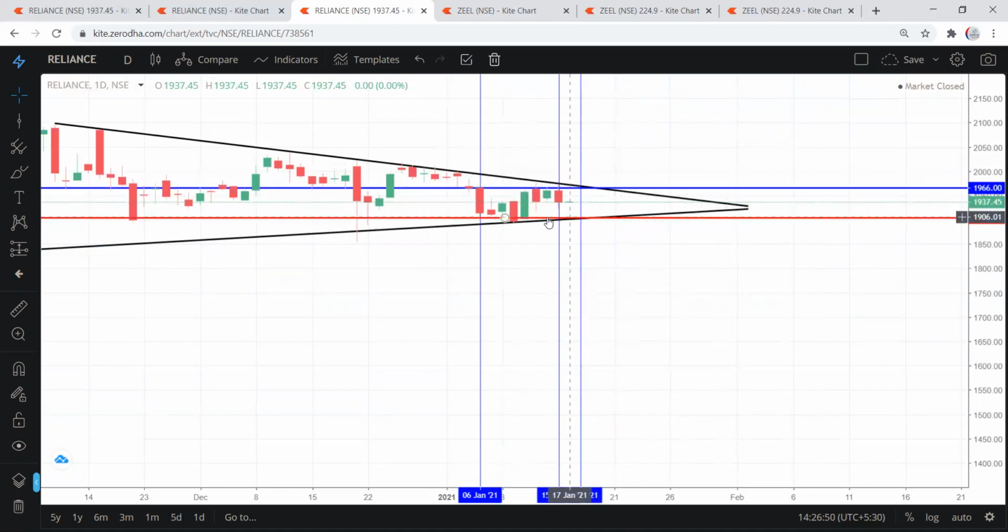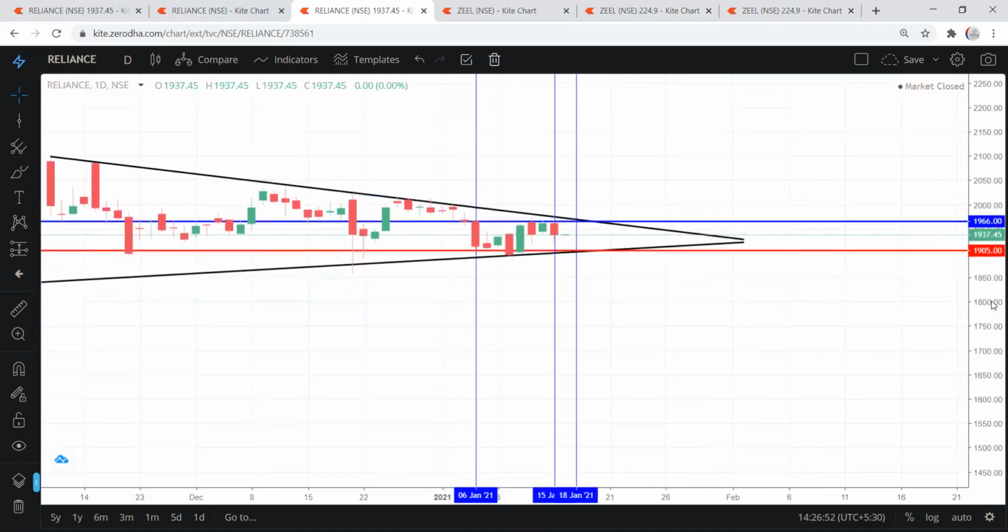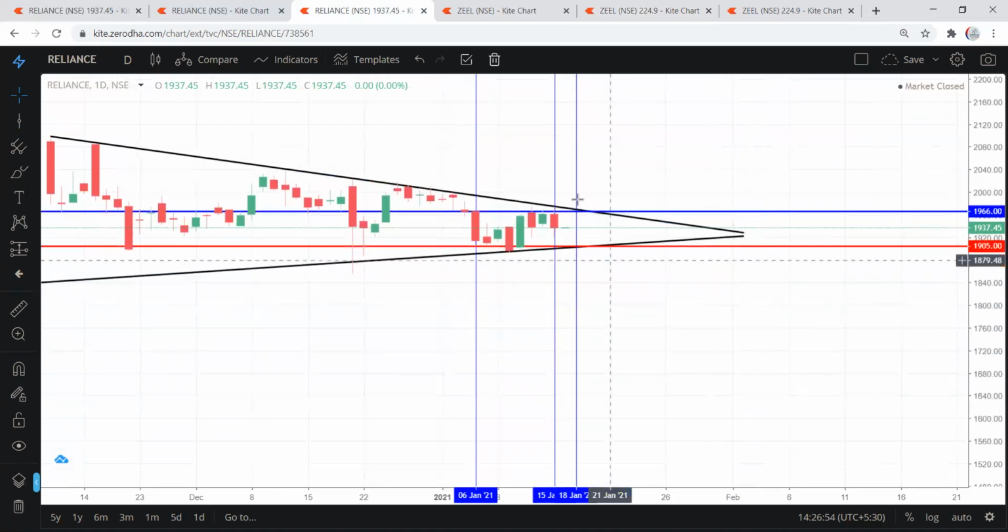So Reliance is in a very crucial zone, and Nifty also is in a very crucial zone. Let's see what is going to happen on 18th, whether Reliance is going to break above and take the Nifty up, or bring down the market. HDFC has given a good set of numbers. We need to watch how the market is going to do on Monday.